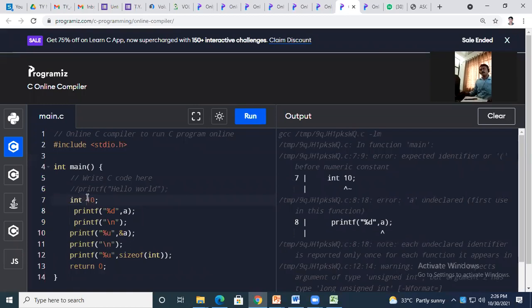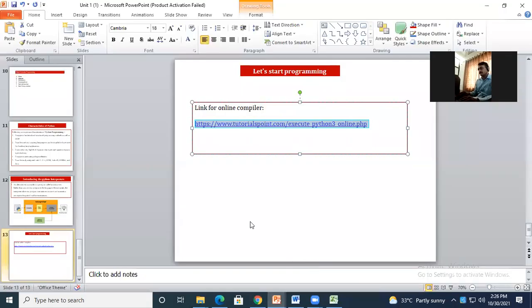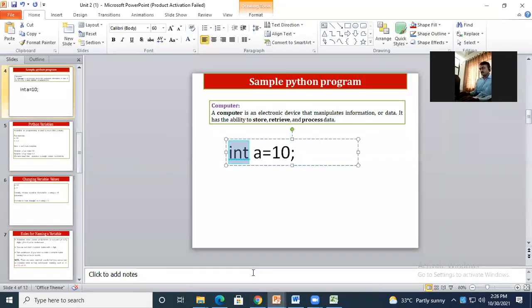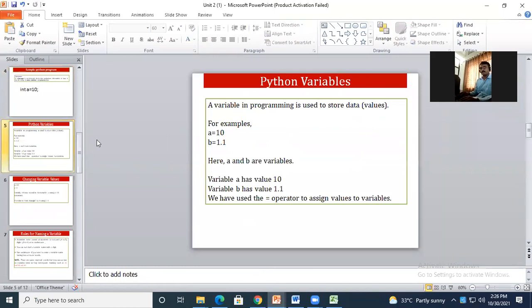Why do we use a variable? A variable is required to store the value of a particular type. It can be character, integer, float, or double. Okay, there are different types. Are you getting this? Do you understand why a variable is used? Yes, sir. Okay, a variable in programming is used to store data, or you can say the values of a particular type.